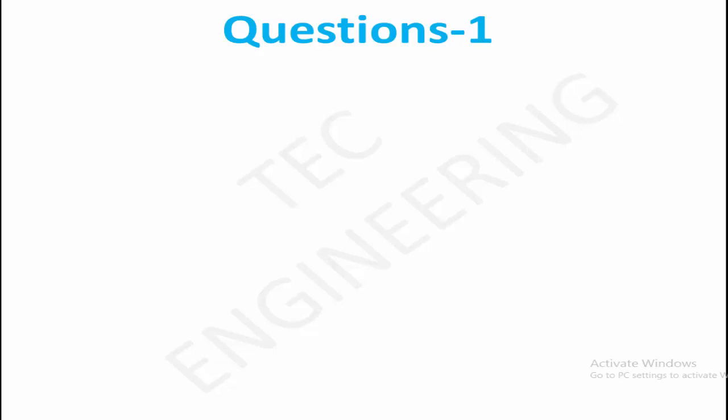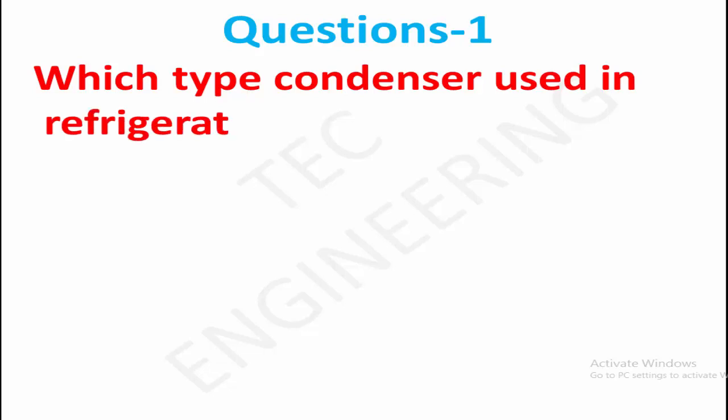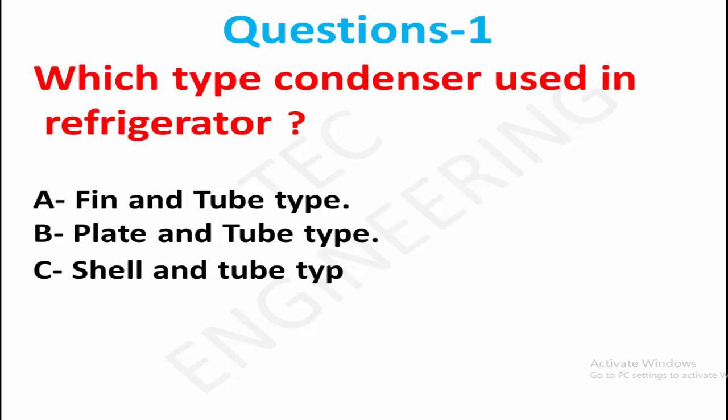Question 1. Which type of condenser is used in a refrigerator? Option A, fin-in tube type. Option B, plate-in tube type. Option C, shell-in tube type. Right answer is option B, plate-in tube type.